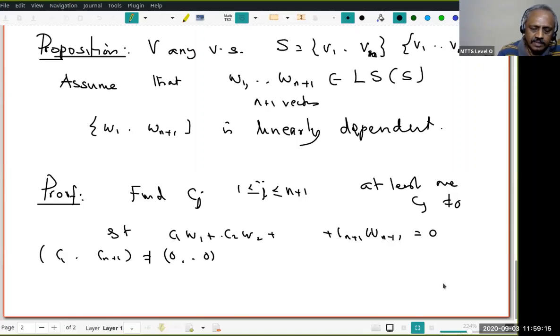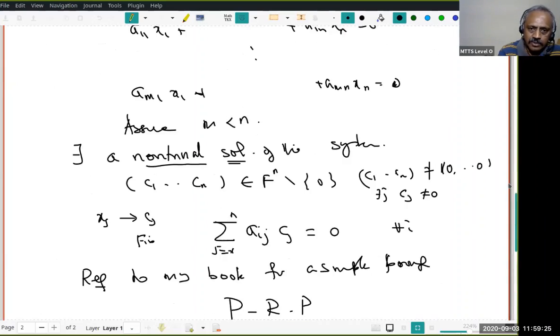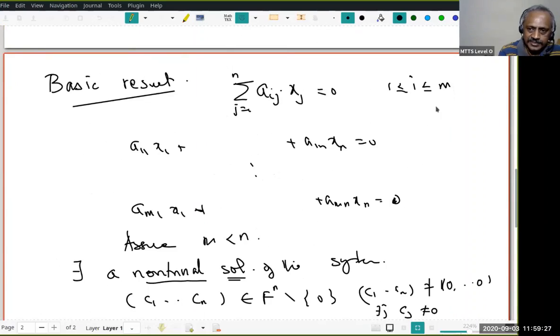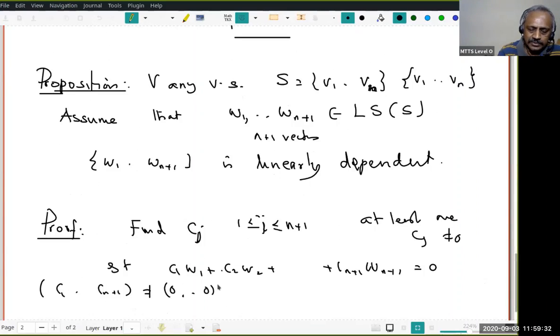Now, these are the unknowns. What are the unknowns? c1, c2, ..., c_{n+1}. Now go back to the last theorem. What did it say? The number of unknowns should be greater than the number of equations, then I can always find a non-trivial solution. So I have to generate a homogeneous system of n linear equations, or maybe even fewer, because the unknowns c1 to c_{n+1} are n plus 1 in number.